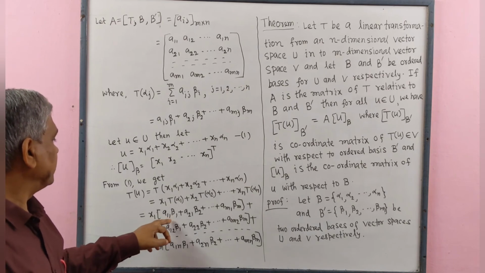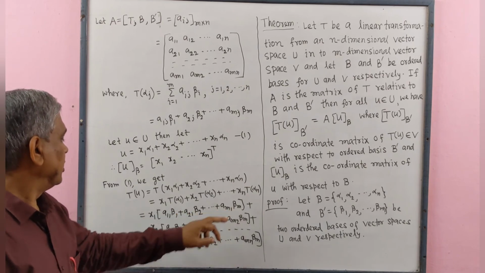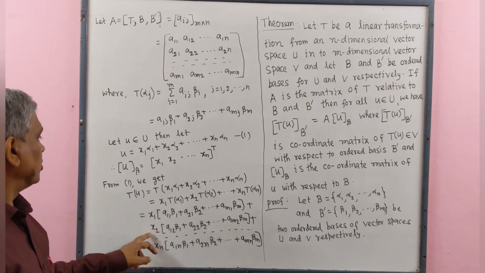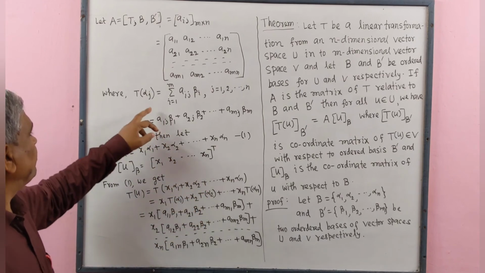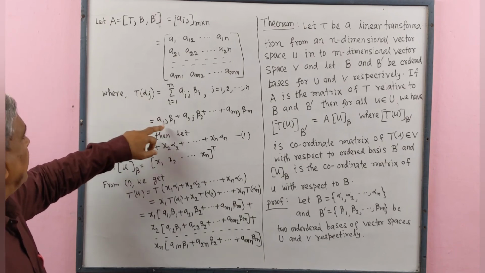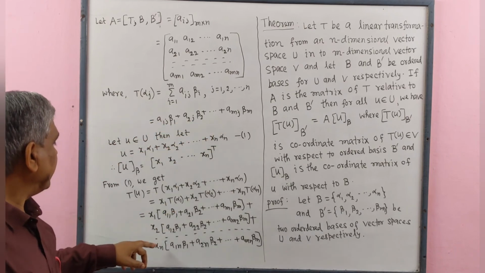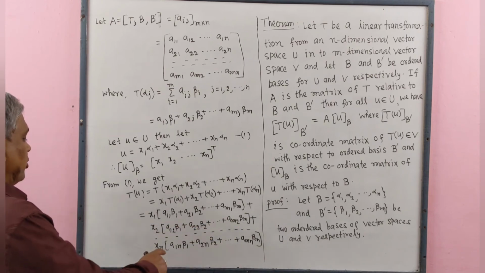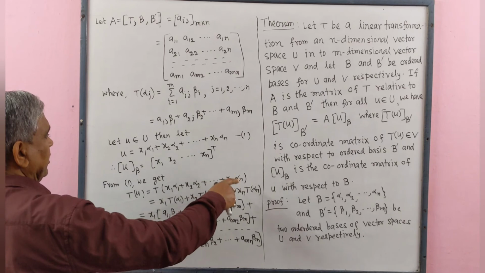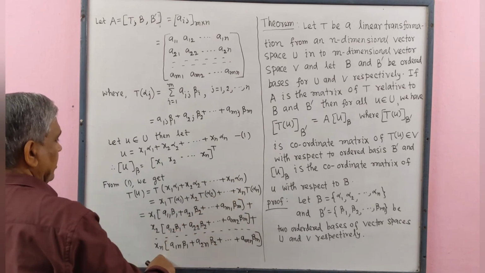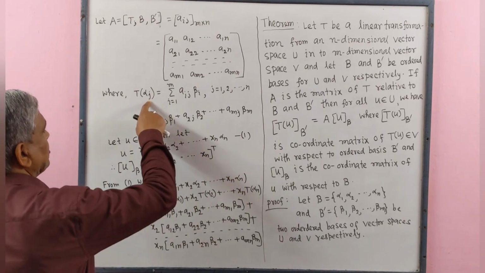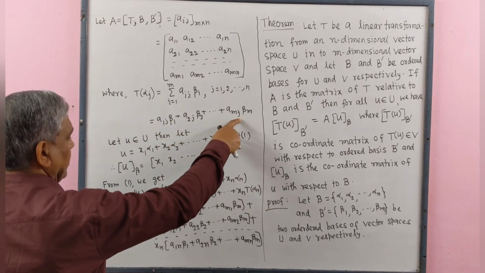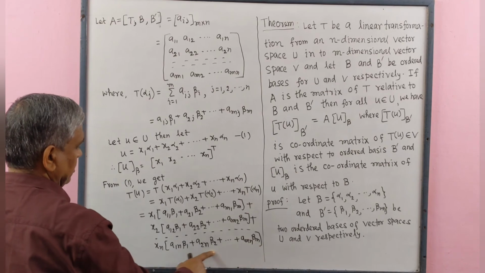Similarly, for x2 T alpha 2 in place of j we write 2, and we get these values, and so on up to xn T alpha n, in place of j we write n, and we put this here.